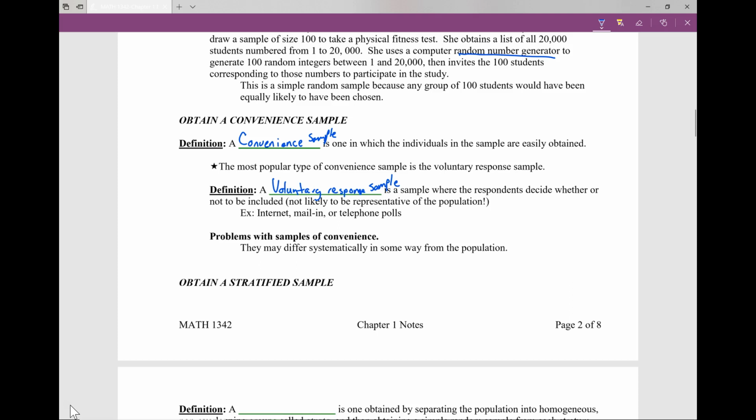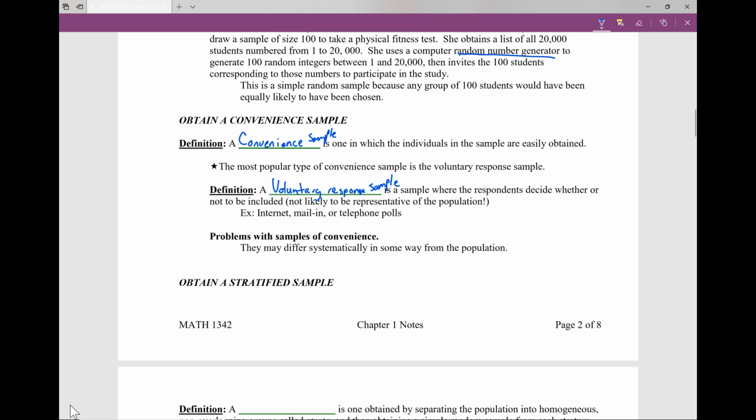Not a lot of companies do mail-in surveys anymore, but this is another type, where you get something in the mail and they want your opinion or information about you. Well, how many of us just grab those out of our mailbox and throw them straight in the trash? I'm bad about that. I don't really do voluntary response samples. These are also your telephone polls. And I can guarantee you, unless I know who it is, I'm not answering my phone. So that creates a little bit of a problem, okay?